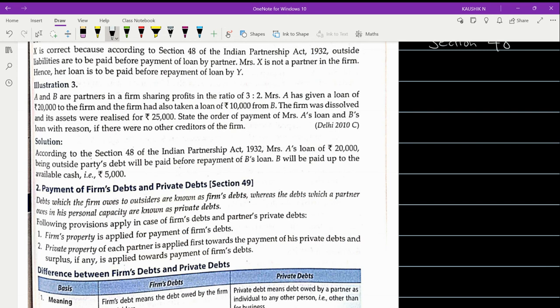Okay, good. So in this case, if you see, it is mentioned that the firm